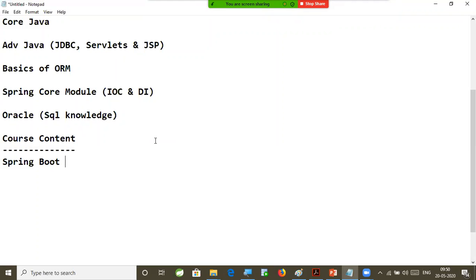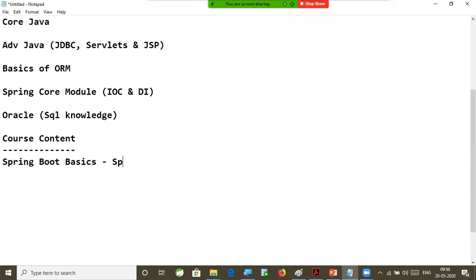In Spring, we do a lot of configurations to perform auto wiring and dependency injection for everything. But in boot, there is no configuration at all. Everything will be taken care of by boot. How is it taking care of that? What is happening in the background in Spring Boot? That we are going to understand as part of Spring Boot basics.